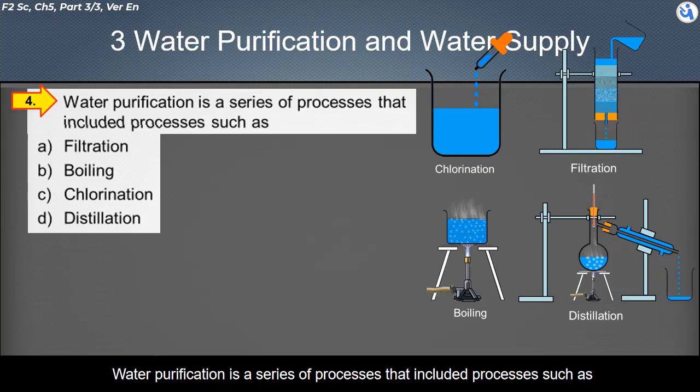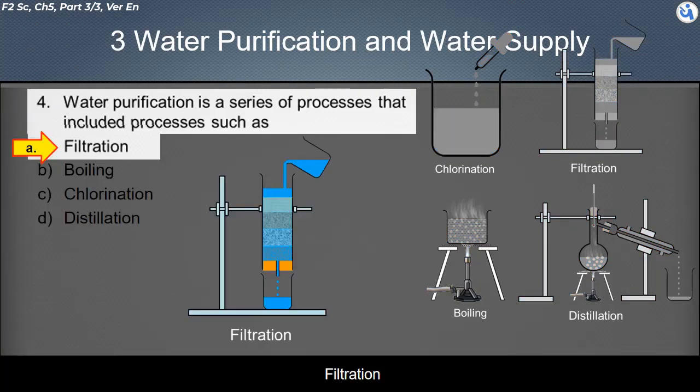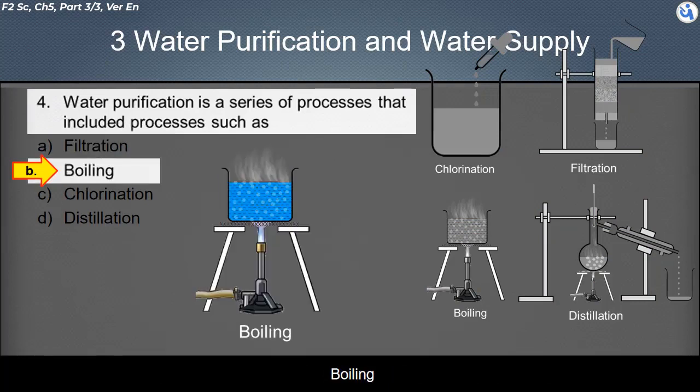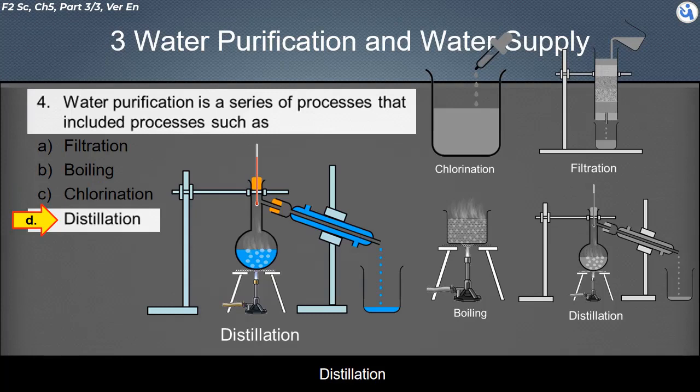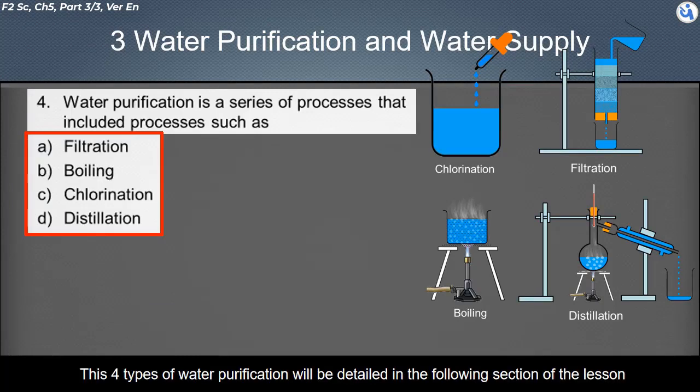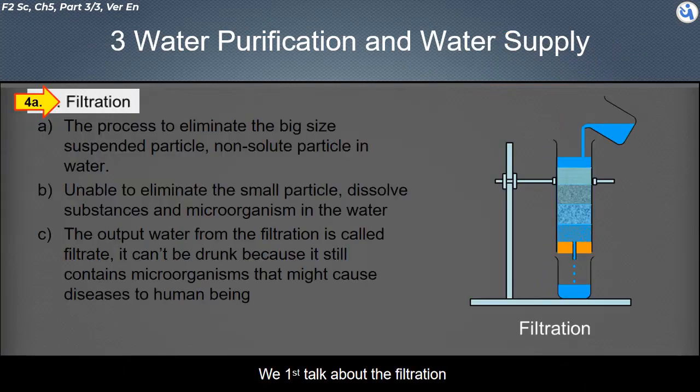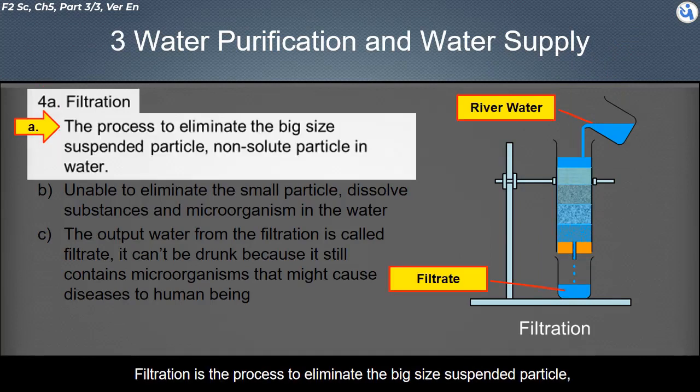Water purification is a series of processes that includes filtration, boiling, chlorination, and distillation. These four types of water purification will be detailed in the following sections of the lesson. We first talk about filtration.